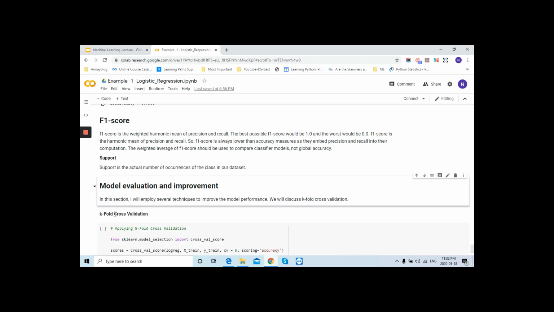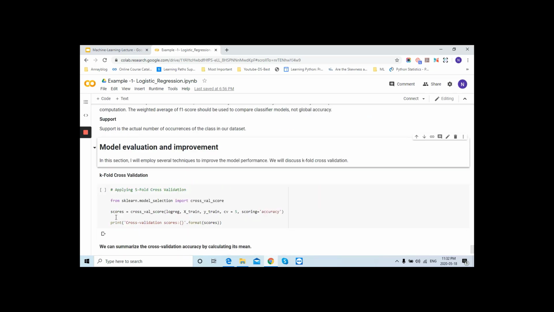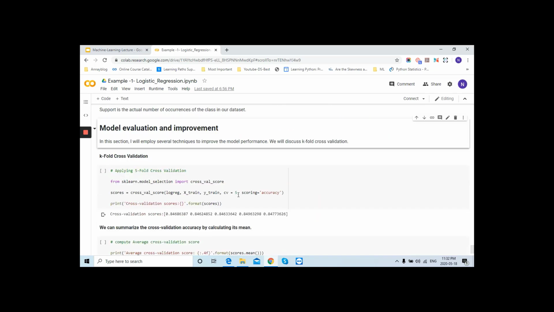Now this is the last method which we are doing. This is K-fold cross validation. In this we are splitting the training data into 5 different folds and applying cross validation on the different folds and checking the result.